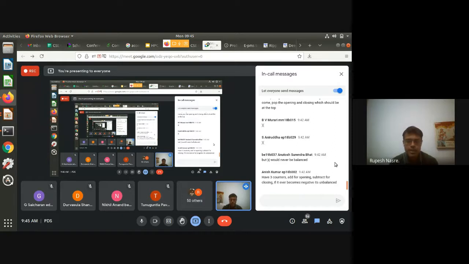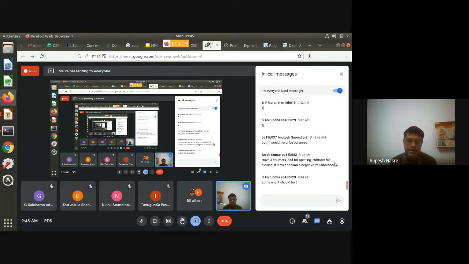So my question is that I am keeping these 3 counters, one for parentheses, another for braces, another for the brackets, and I add 1 and subtract 1, but in addition I am also maintaining the invariant that the counter should never become below 0. If it becomes below 0, I say that it is unbalanced. But if it is greater than or equal to 0, can I?